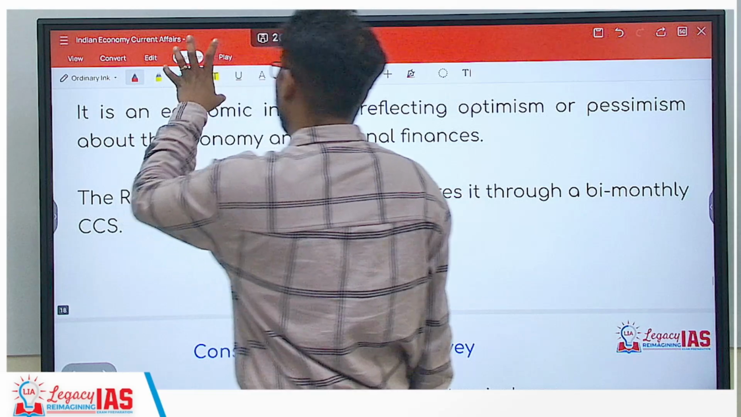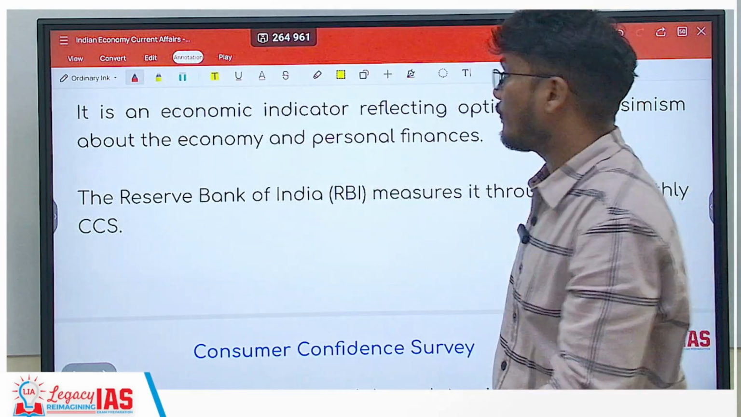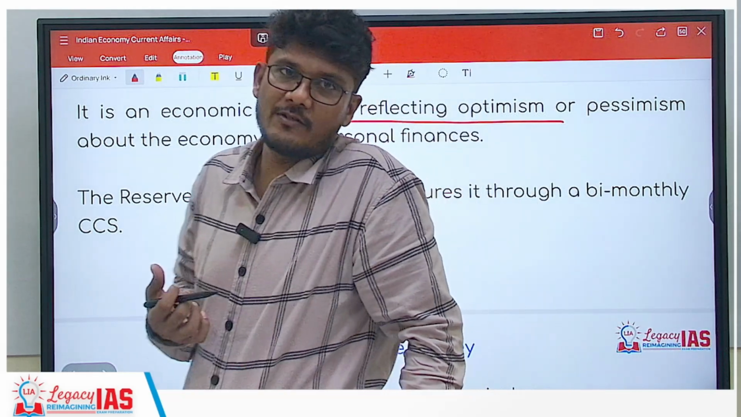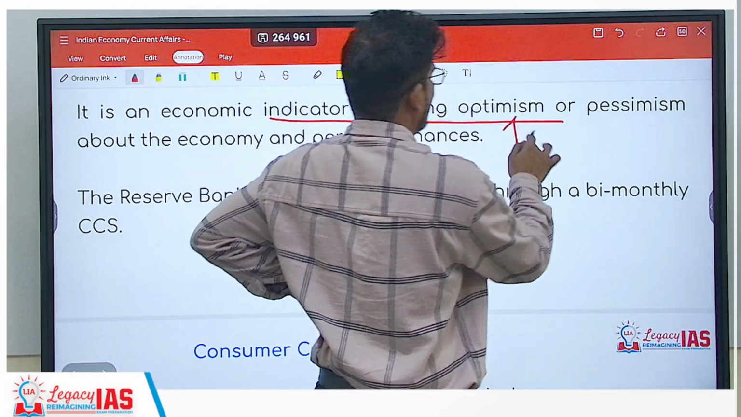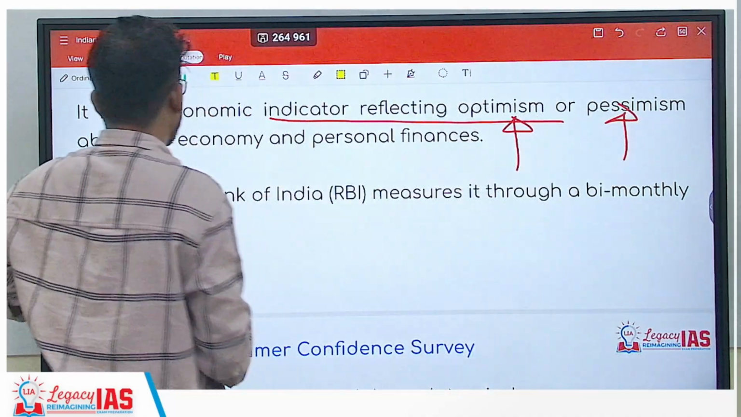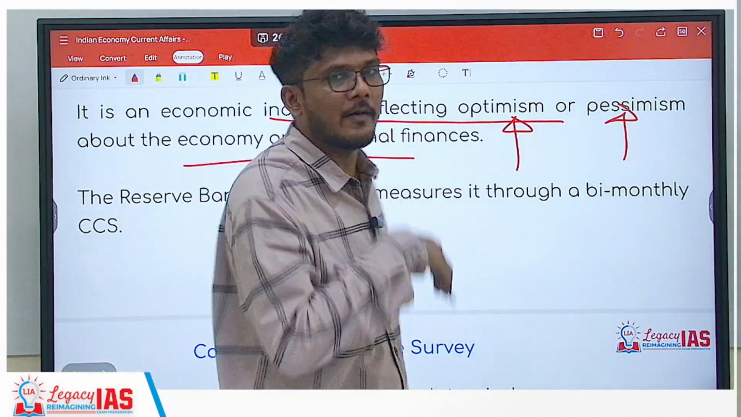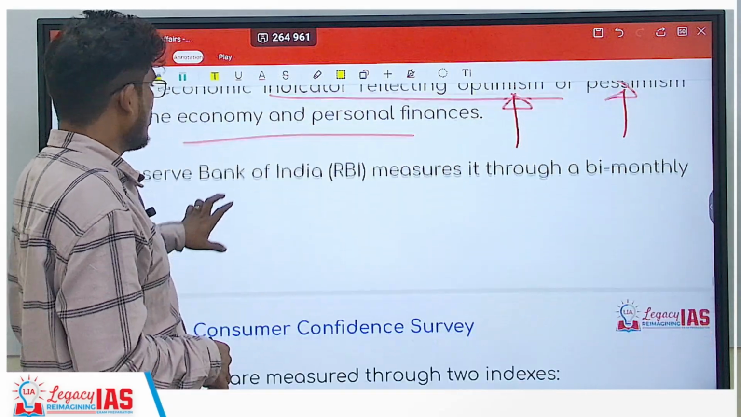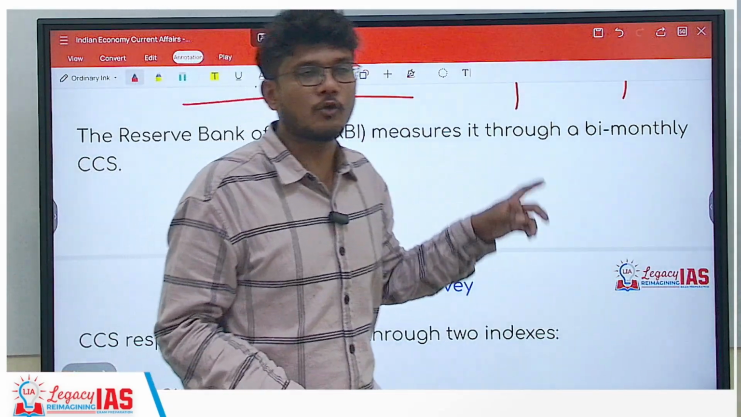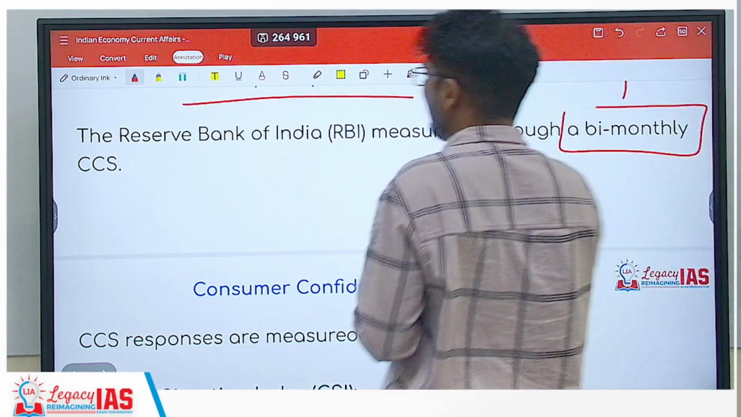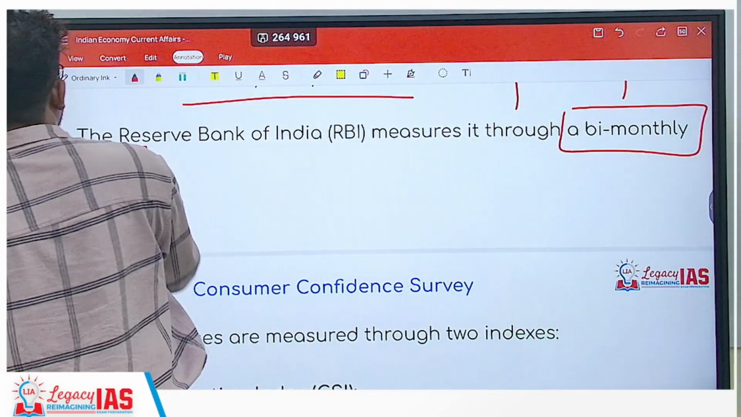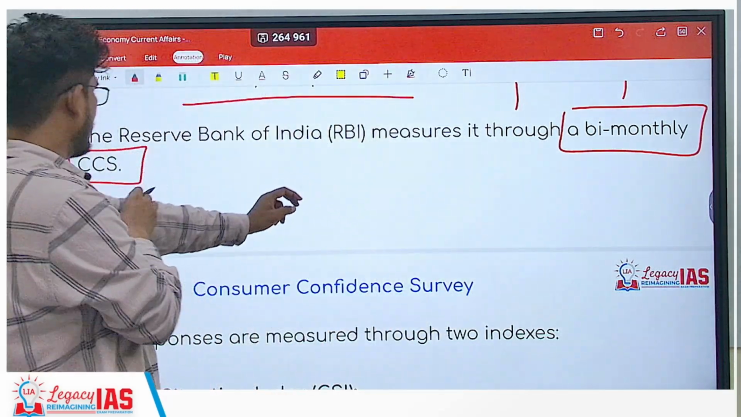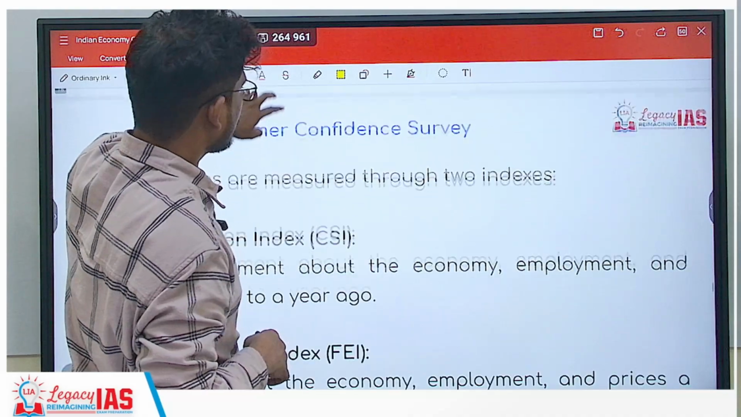Right. So this particular consumer confidence survey is an indicator reflecting the optimism or pessimism. Optimism means positivity, or pessimism, which means negativity about the economy and the personal finances of an individual and the nation at large. So the Reserve Bank of India measures it through a bi-monthly CCS, Consumer Confidence Survey. Bi-monthly. So every 2 months this survey would be done.